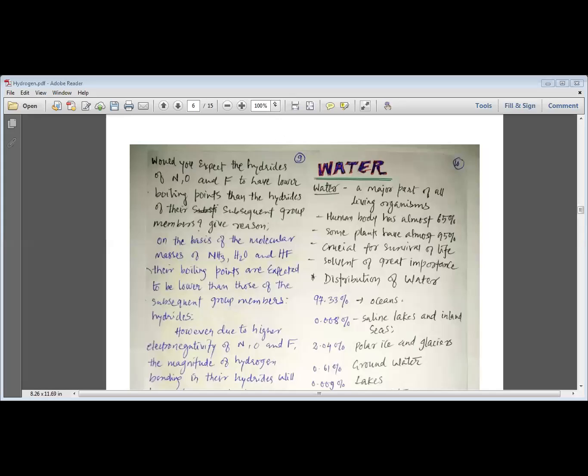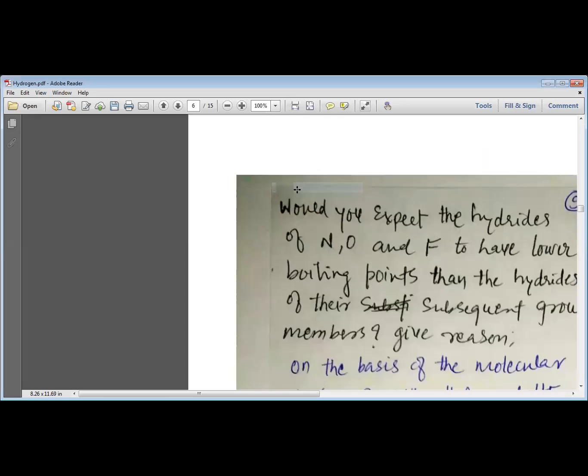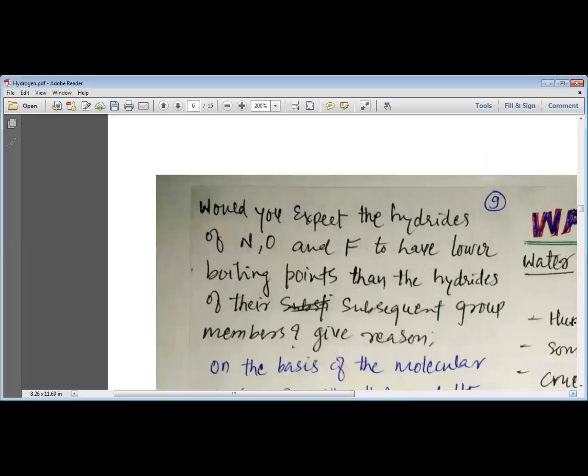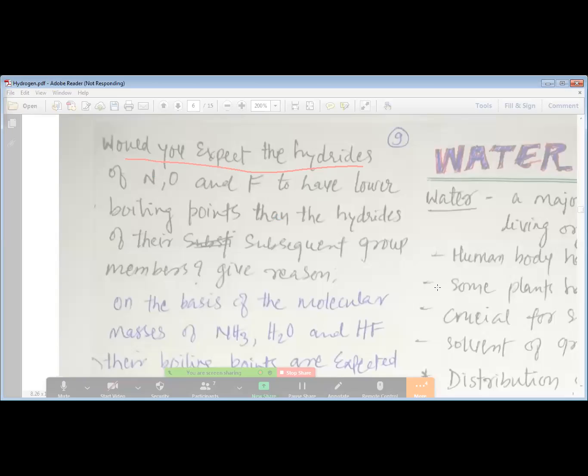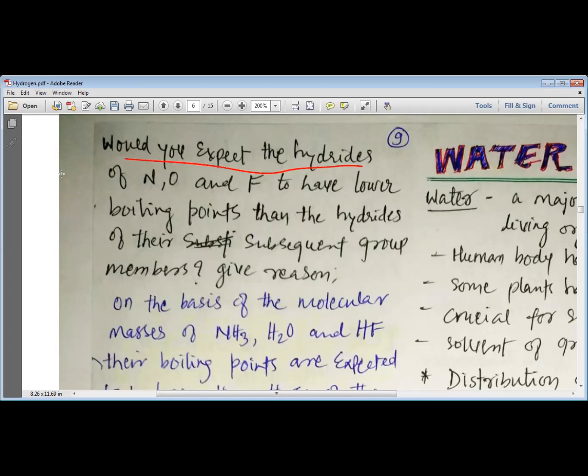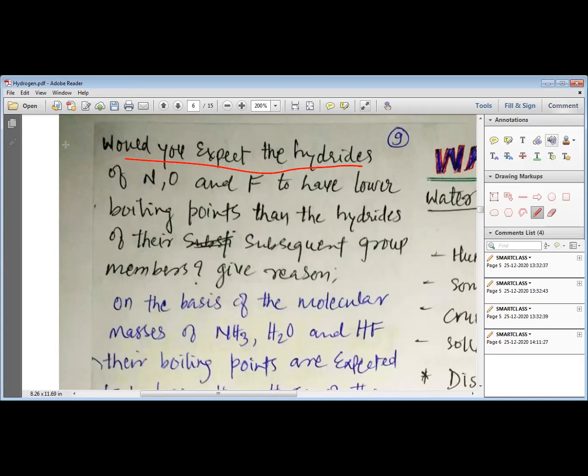So in the last period, we have studied about hydrogen, its occurrence, and various isotopes and various hydrides of hydrogen. Let us revise some of the knowledge by solving some of the problems or questions from that portion. Let's solve one problem. The problem is as such.